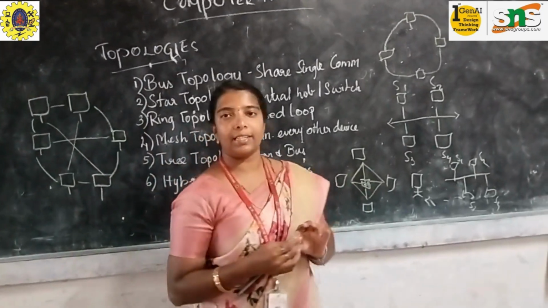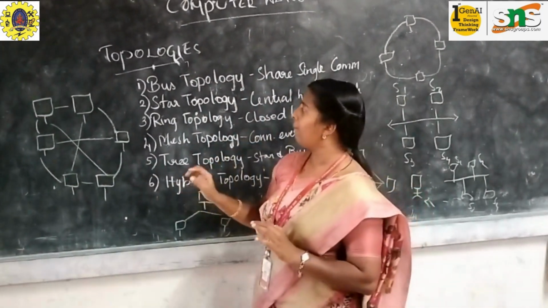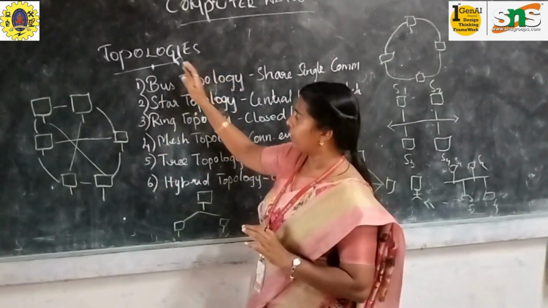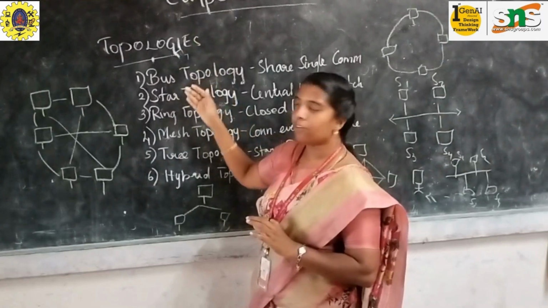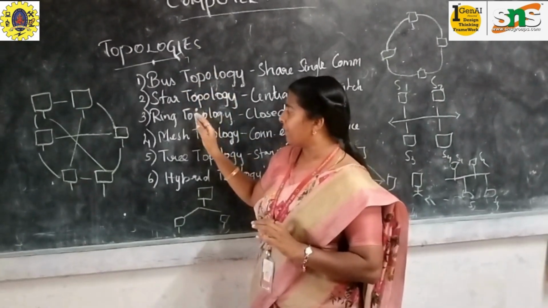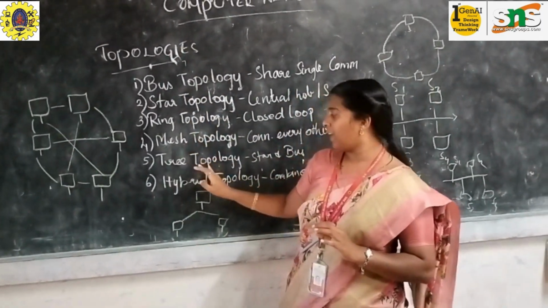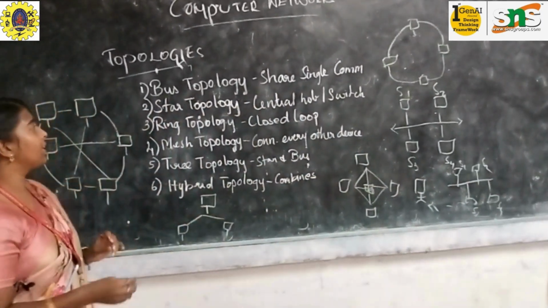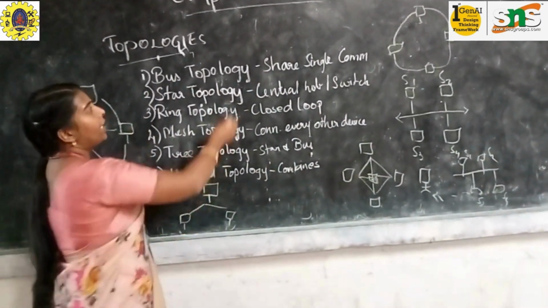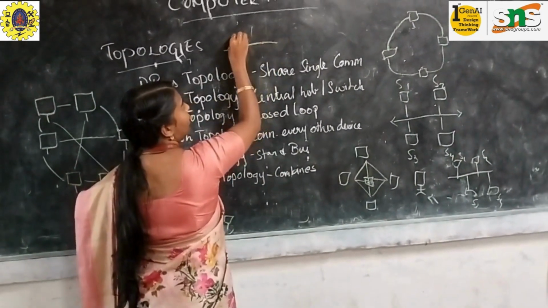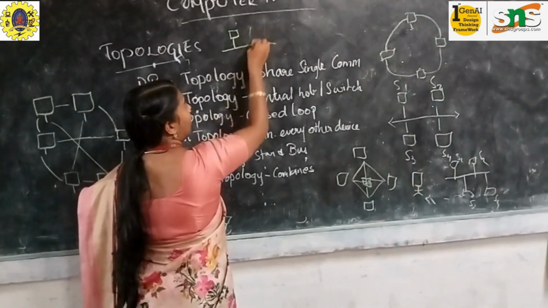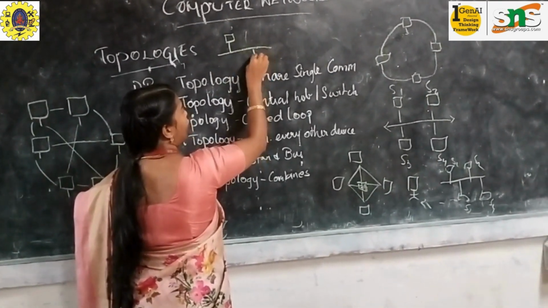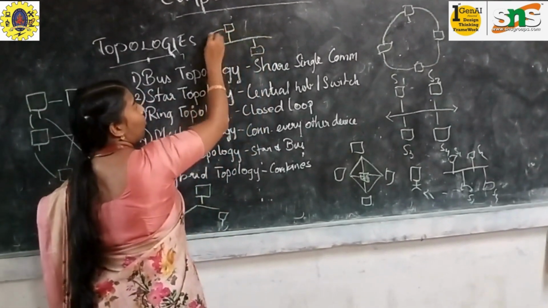Hybrid topology is nothing but a combination of all your topologies. For example, it will be combining bus, star, ring, mesh and tree. If you see, the connection may be of a bus type connection, or the connection may be of a ring topology connection.